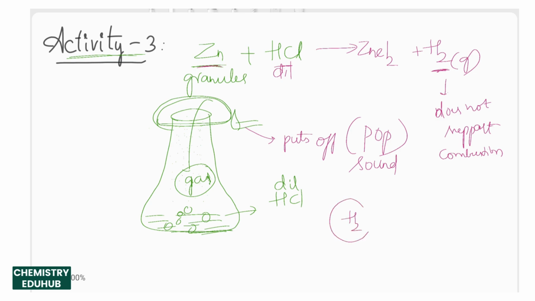So here, hydrogen gas can be released by those metals like zinc, copper, iron, only which are more reactive than hydrogen. Only those metals can react and evolve hydrogen gas when they react with the mineral acids. So from the above three activities, we can come to a conclusion that chemical changes are associated with the following characteristics.